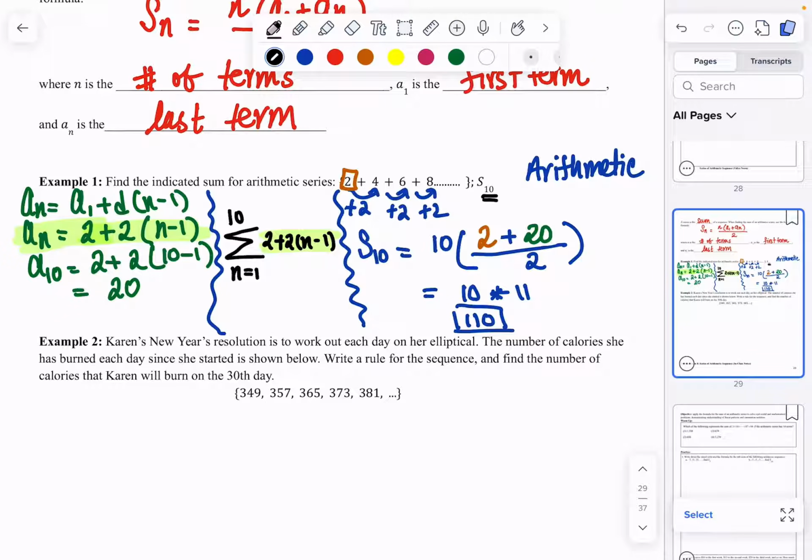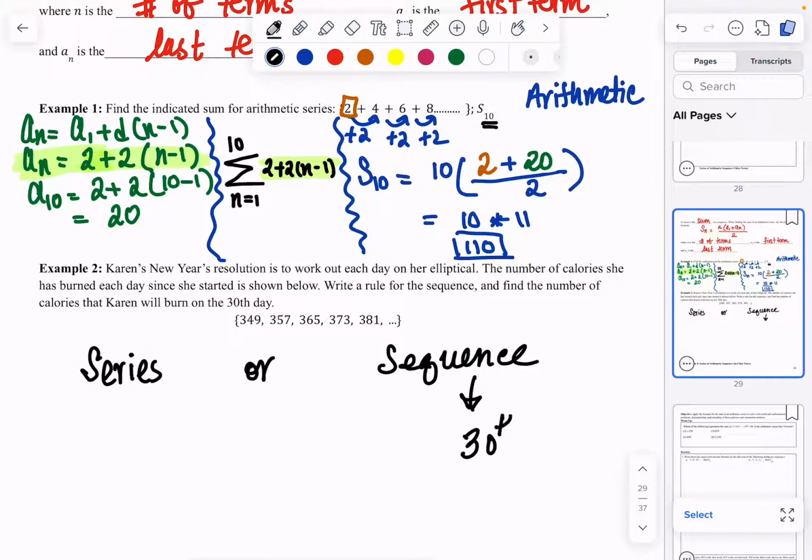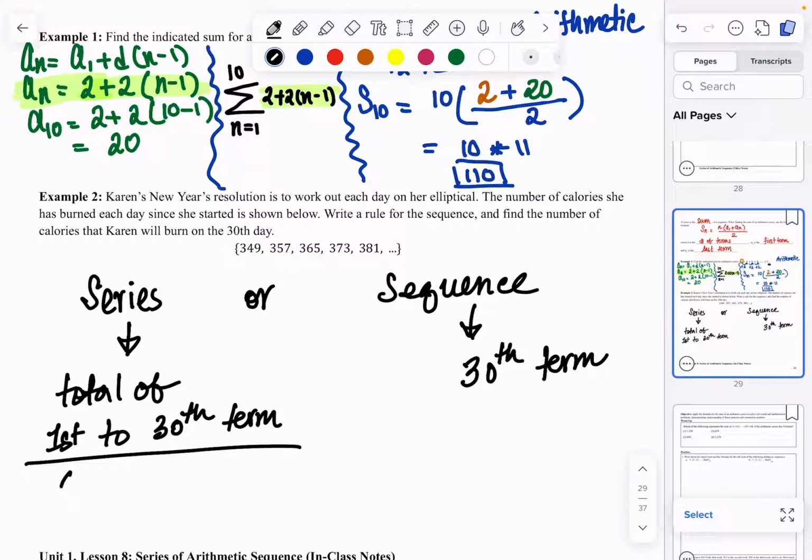Now, for this question, we need to first ask ourselves, is this a series or a sequence? Sequence means we need the 30th term, and series would mean that it's the total of all the terms, first to 30th term. So for this one, they didn't say total of, they also didn't say overall. That means this question is a sequence situation and not a series. So we have to be very mindful when we are reading word problems.